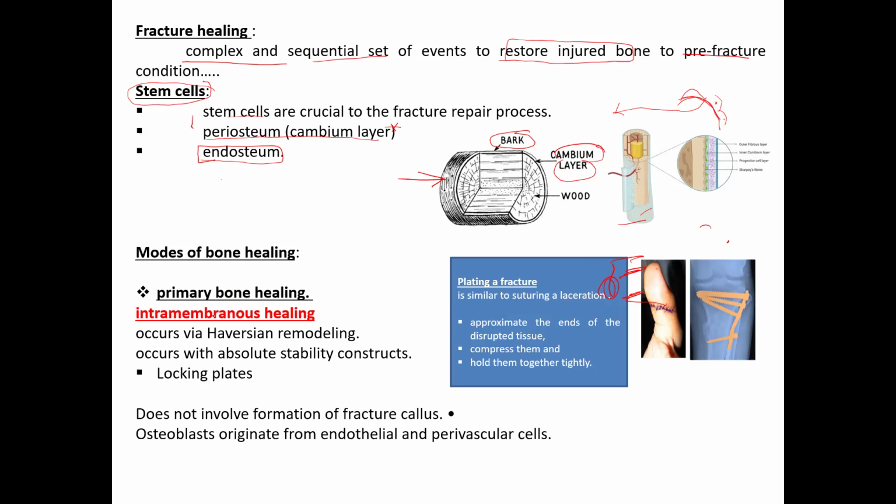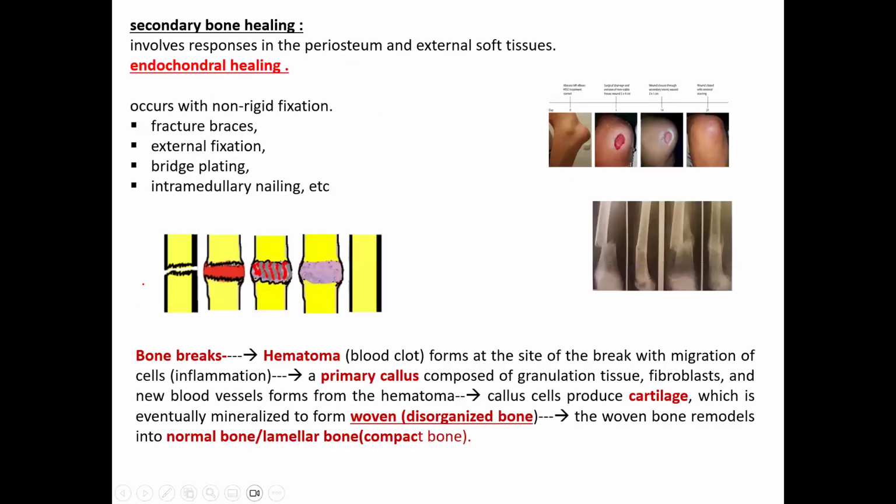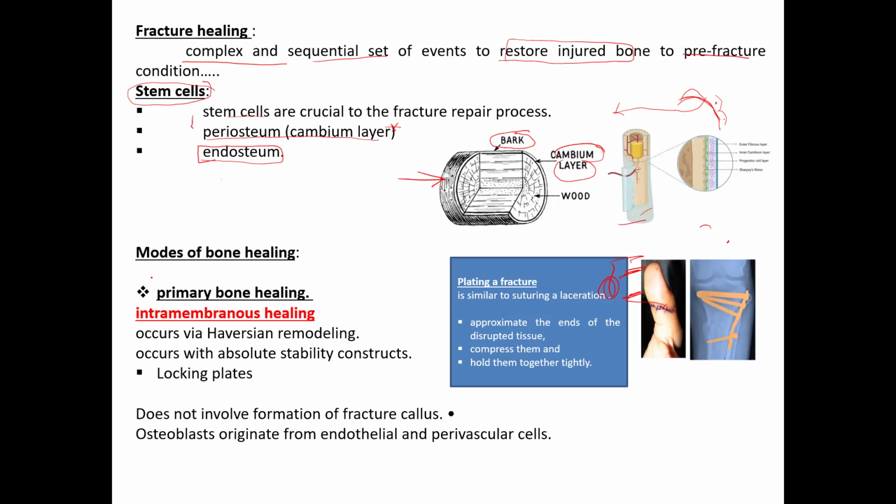Like we have different types of healing in skin wounds, like primary, secondary, and tertiary, we have two types of bone healing process. The first is primary bone healing, and the second is secondary bone healing. What is primary bone healing? It is similar to soft tissue or skin laceration healing after suturing or approximating the cut ends. If there is a laceration and you have approximated it to the maximum extent with skin to skin contact, the scarring is minimal, and granulation tissue and inflammation are very minimal.